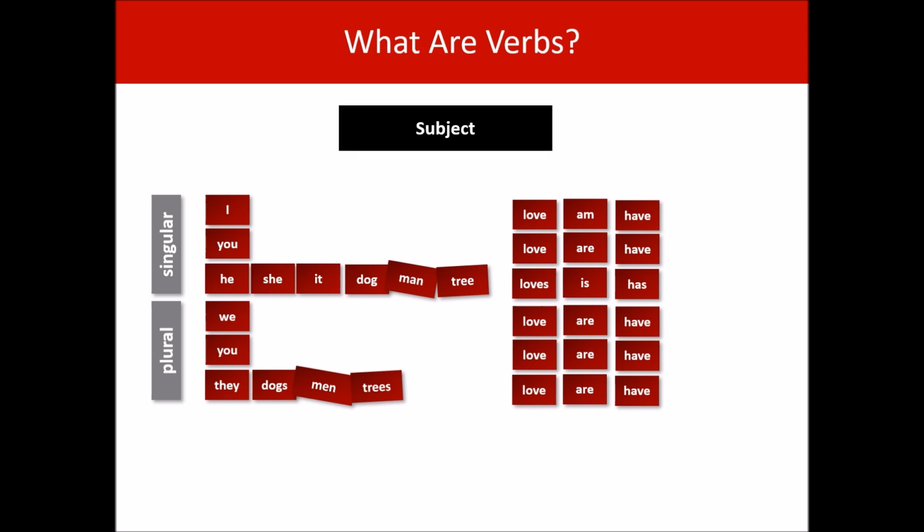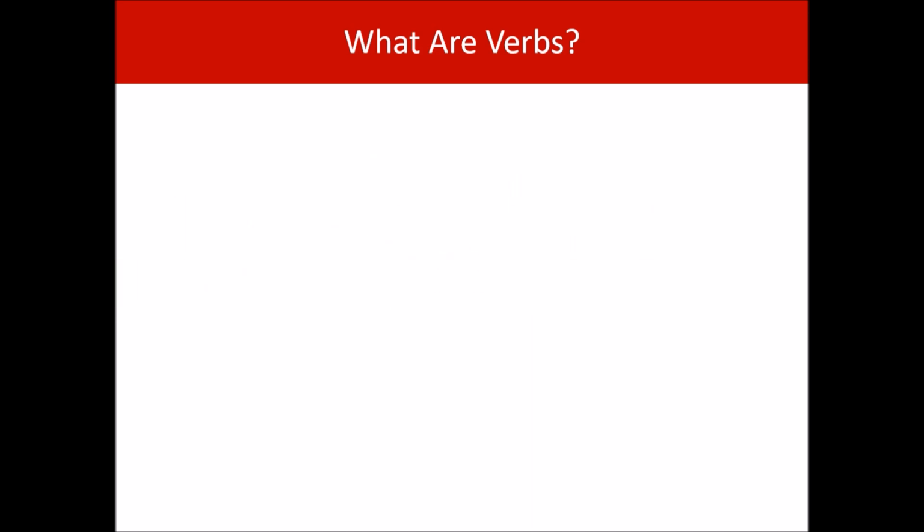Now, as you learn more about subjects, you will learn that it's this third row that causes most change. And you might think that's a bit of a pain, but in other European languages, none of those words would be the same. They would all be different. There would be 6 changes in each of those verbs. And in English, most of the time, there's only 1. So it looks difficult, but actually it's easier than most other languages. Okay, that's all we're going to say about subject.